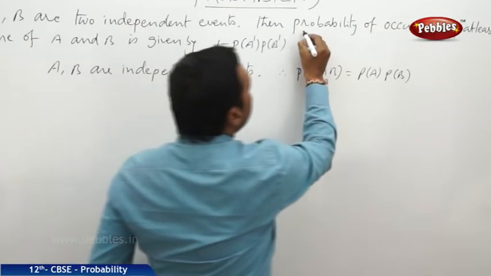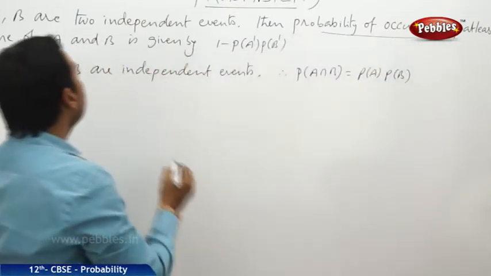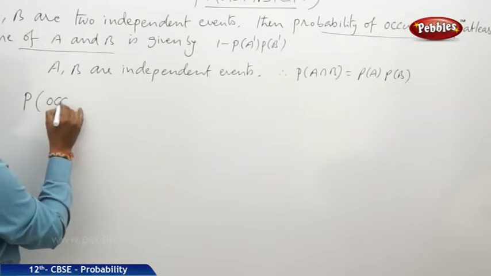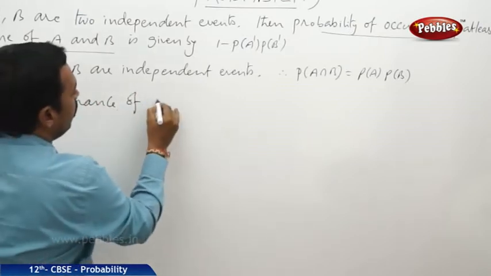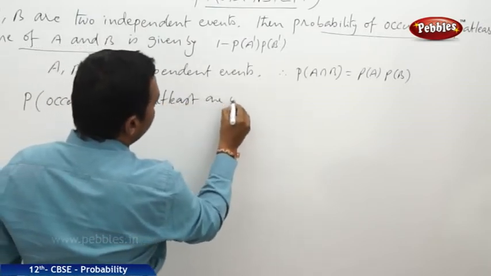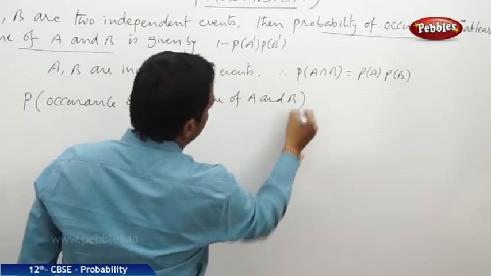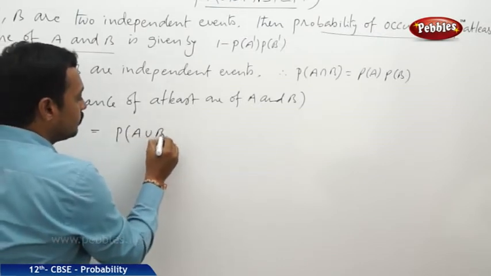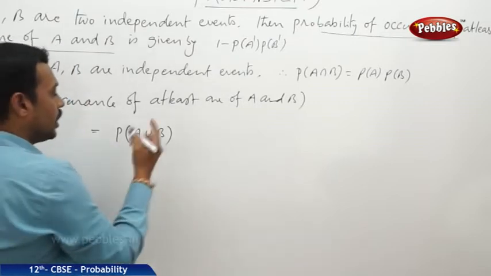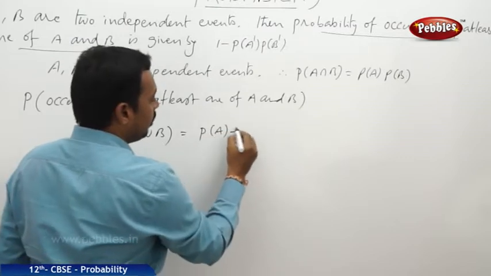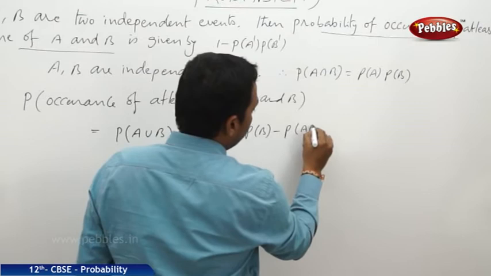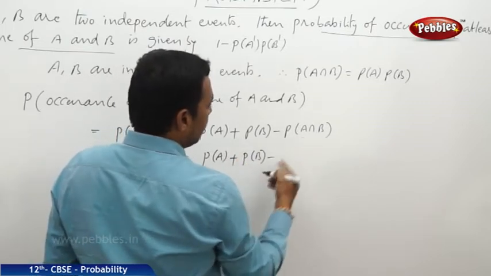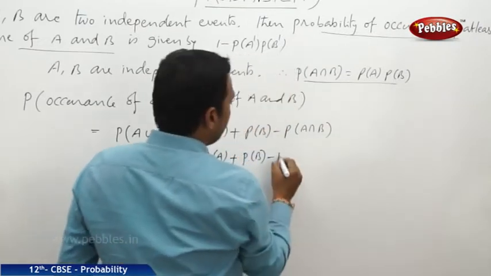Now, we have to find the probability of occurrence of at least one of A and B. That is equal to the probability of either A or B, A union B. Now probability of A union B is equal to, by addition theorem, P of A plus P of B minus P of A intersection B. Now this is equal to the probability of A plus probability of B minus, we know that P of A intersection B is equal to P of A into P of B.